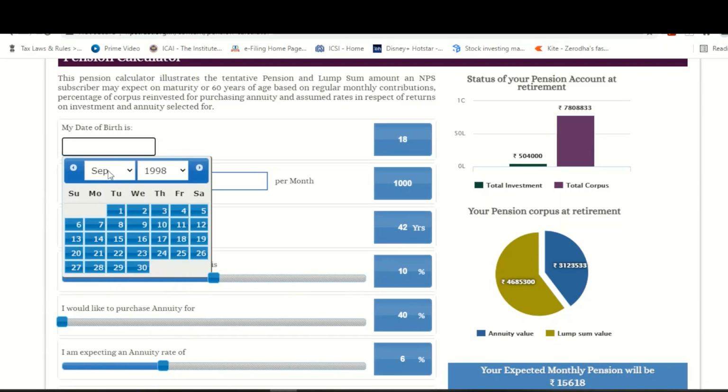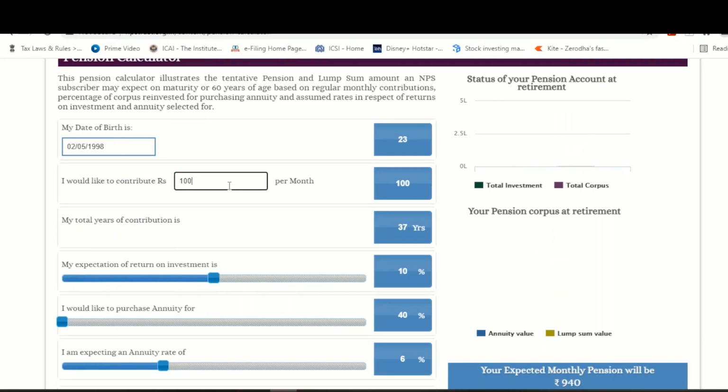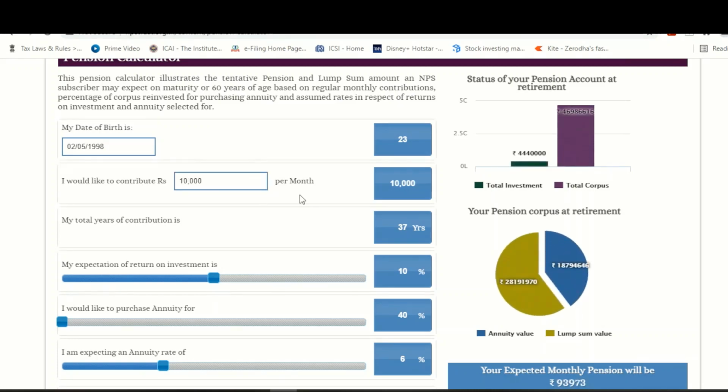I was born on February 5th, 1998, and assuming that I start contributing to the NPS fund at the age of 23, let us say I contribute rupees 10,000 per month for the next 37 years, because by the time I reach the age of 60, I would have contributed to NPS for 37 years.